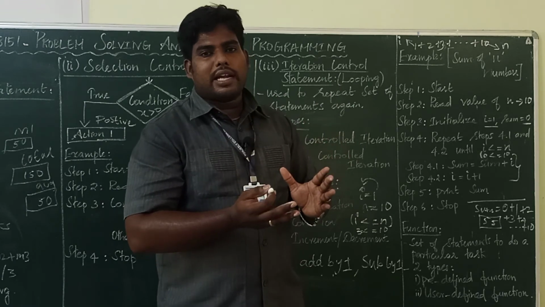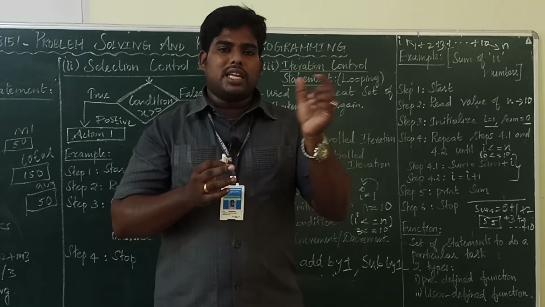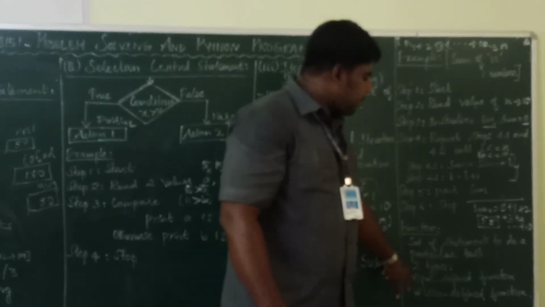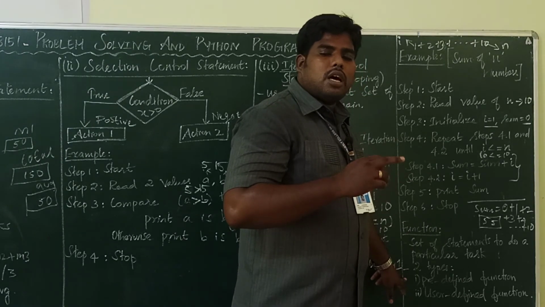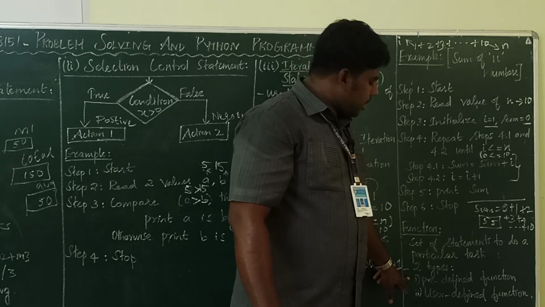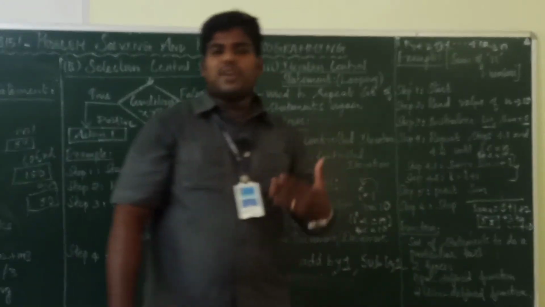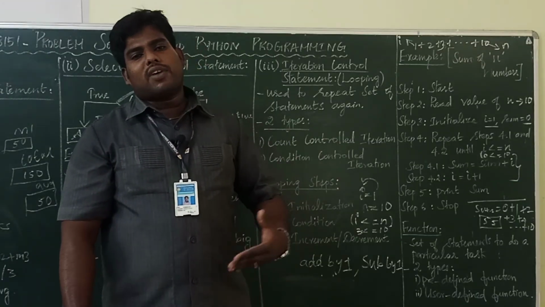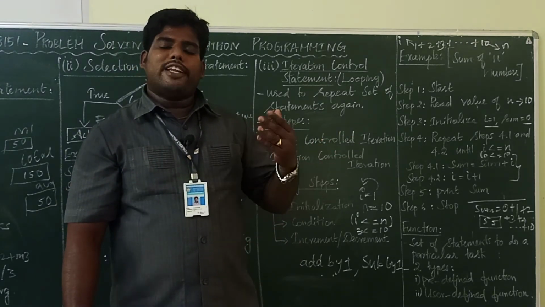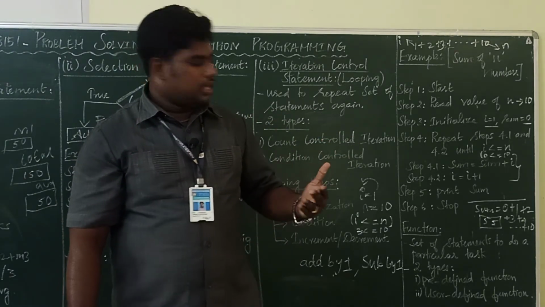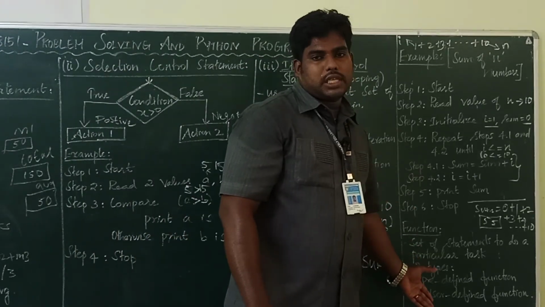We can utilize them with the help of the file name. That is called a predefined function. By calling the function, by using the function name, we can utilize that. Similarly, user defined function means we can develop our own program and store it in our program and use it for different purposes. That is called a user defined function.